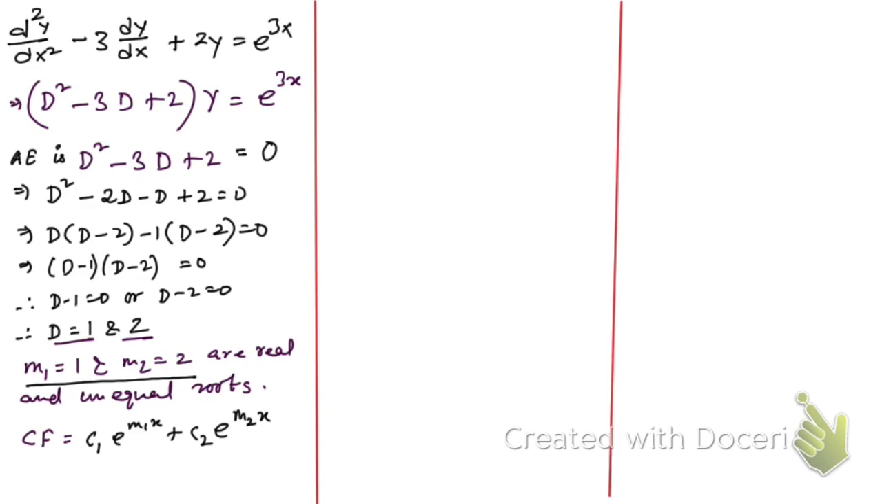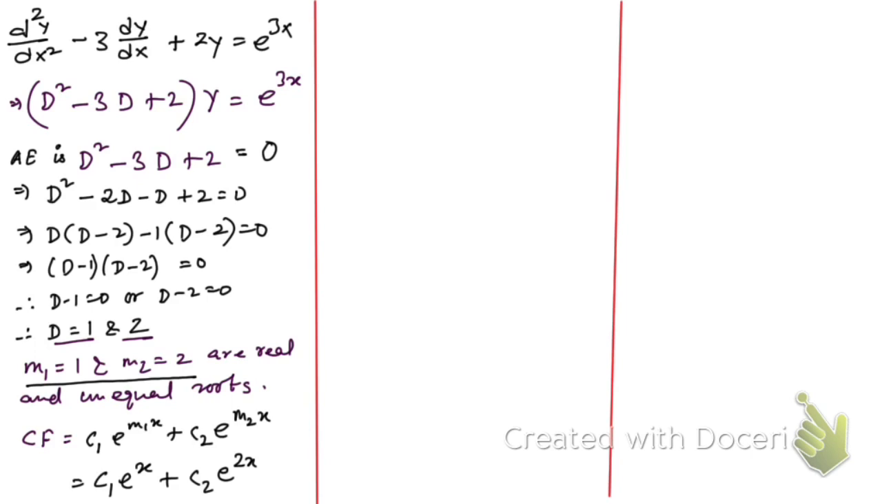Okay, so now you see here, if you put the value of m1 and m2, what we're gonna get? E to the power m1, m1 is 1, so let's put 1 here. Then 1 into x is x. c2 e to the power m2, m2 is nothing but 2, right? Then twice x. You may consider m2 as 1 also, then that will be also correct. Don't think that will be wrong. Understood or not?